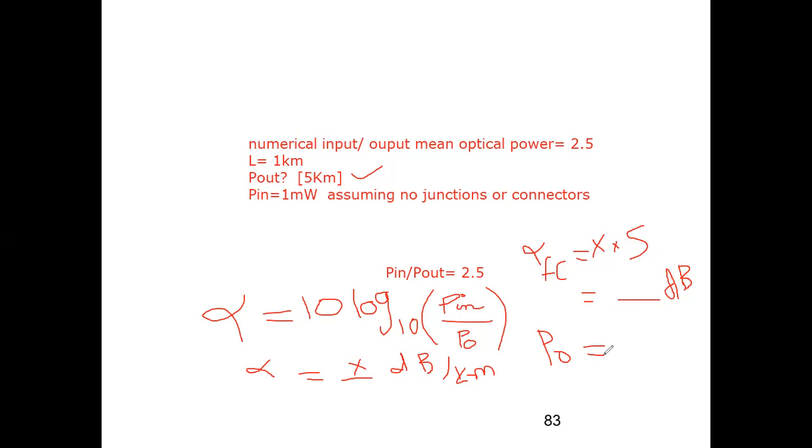Yes, anybody? What is alpha coming out to be?